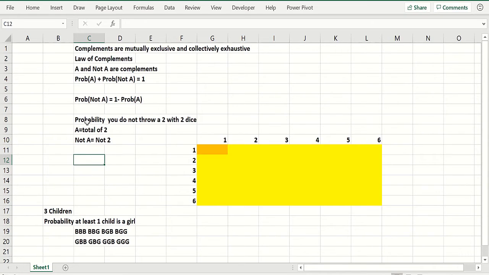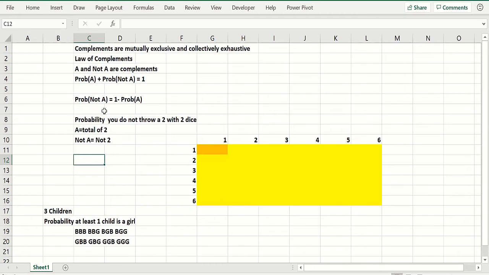What's the probability you don't throw a 2 with 2 dice? Well, here's the sample space. You can get a 1 on the first die, a 6, etc., 1 through 6 on the second die. You cross those, you get 36 possible points. Now, the probability you don't throw a 2: let A be the event you get a total of 2, and not A is not 2.